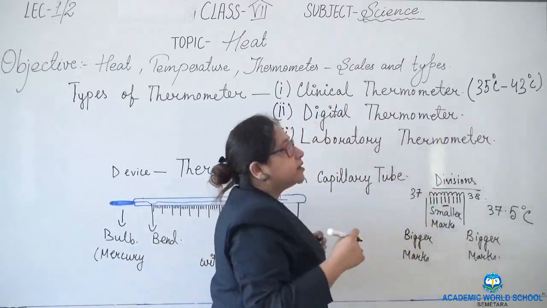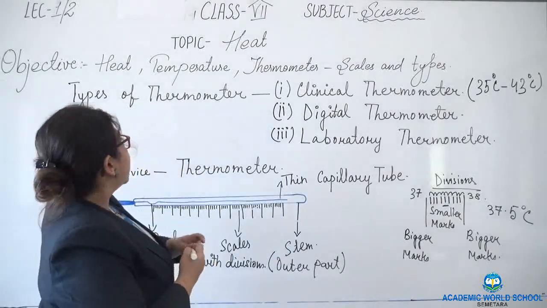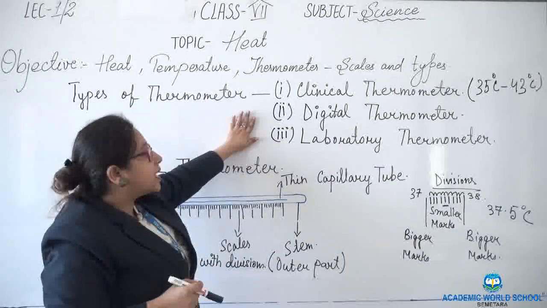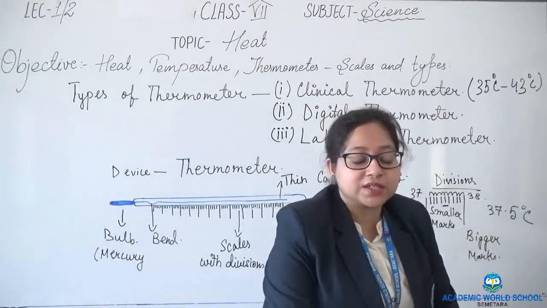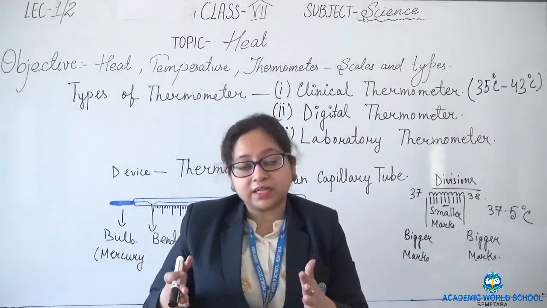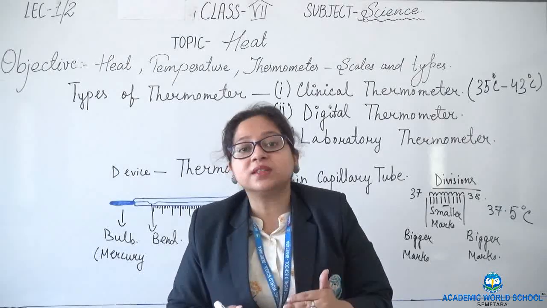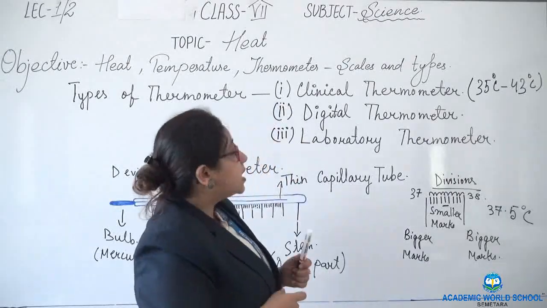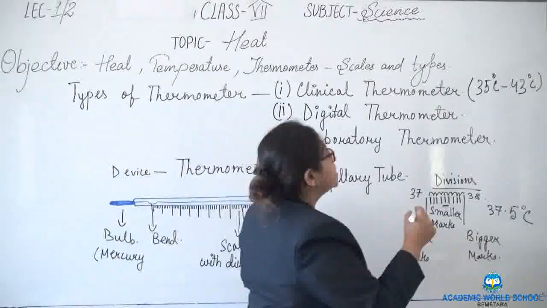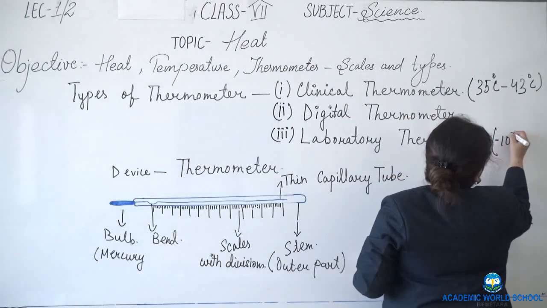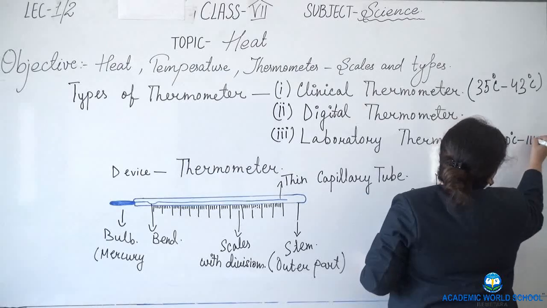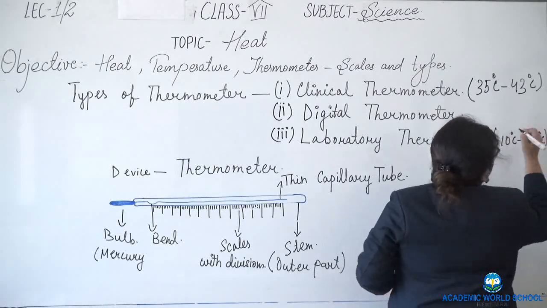I hope all of you are noting it down. So the types of thermometer, the third type is laboratory thermometer. The term itself suggests that this type of thermometer we usually use in the laboratory. Now what is the range of this thermometer? The range of this thermometer is minus 10 degrees Celsius to 110 degrees Celsius.